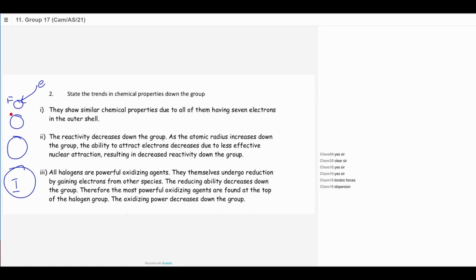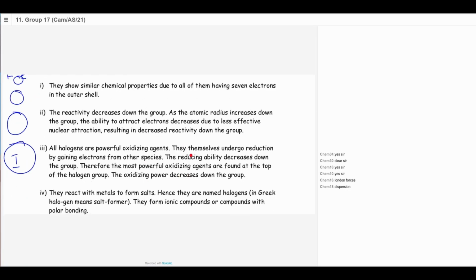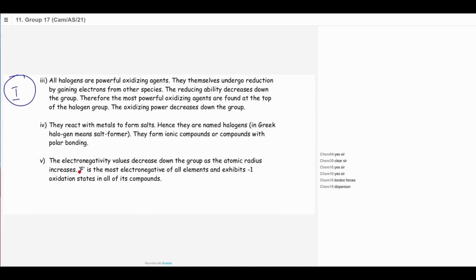So the strongest oxidizing agent is found at the top, which is the fluorine, and the weakest oxidizing agent is found at the bottom because they themselves undergo reduction by gaining electrons. So therefore, they are good oxidizing agents. And all the halogens react with metals to form salts. That's why we call halogens salt formers. In Greek, we say halogen: halo is salt, and gen is form.